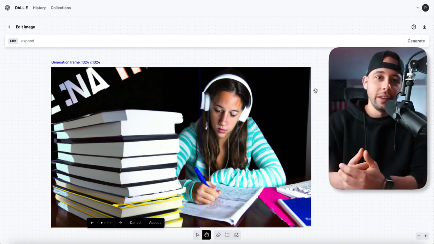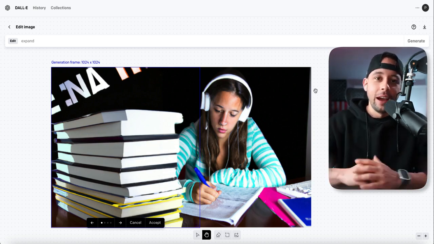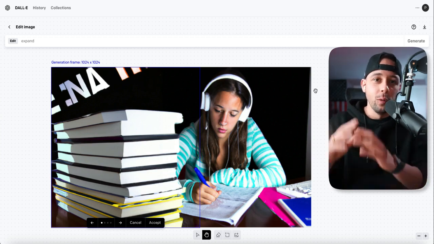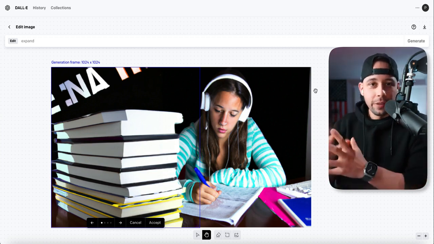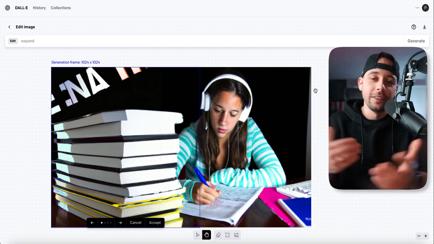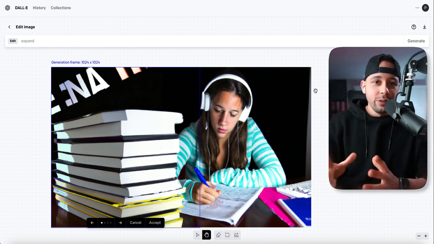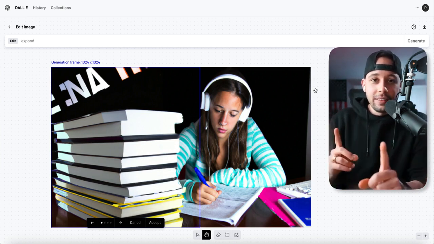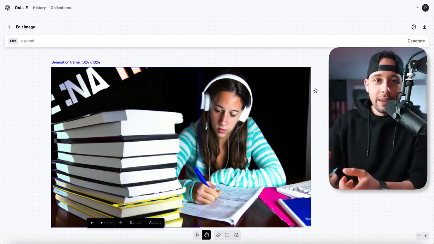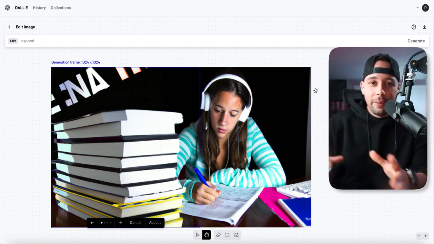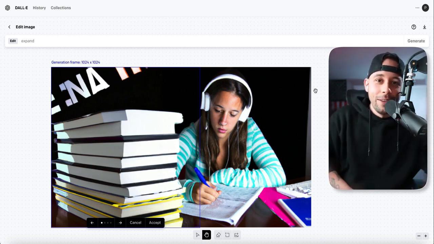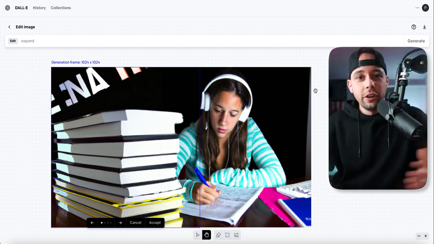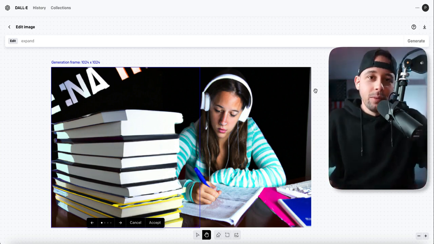And I can completely use this image copyright free. I can sell it. I can use it commercially. I can do anything I want. And the software is also free, which is kind of crazy if you stop to think about it. And how do I know it's free? Because it says in their terms of service, they let you do anything that you want with the pictures and images that you generate using DALL-E. But bear in mind that they can also use these images. So let's say you start selling your images, they can also start selling those same images. They also hold the rights for the images, which I think is just fair for them to ask. You're going to be making money using these, so why can't they do the same?